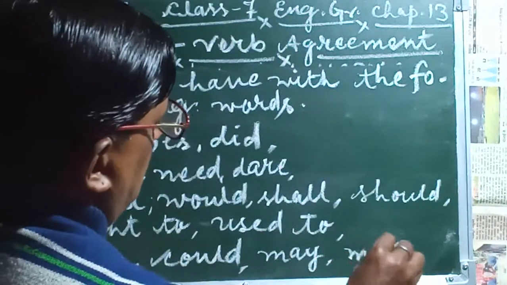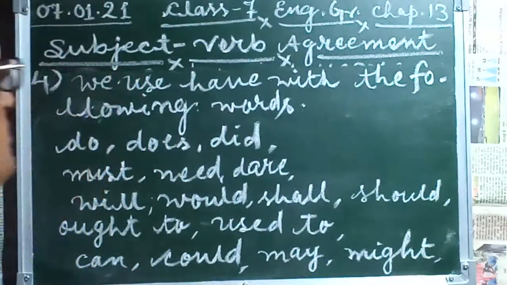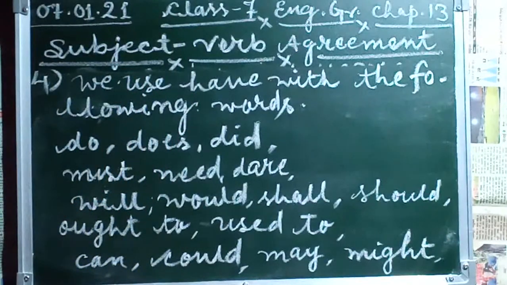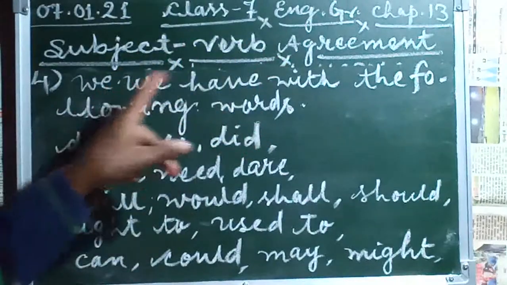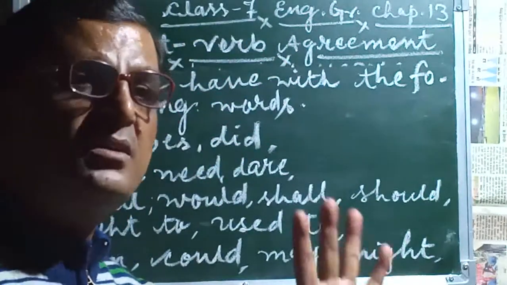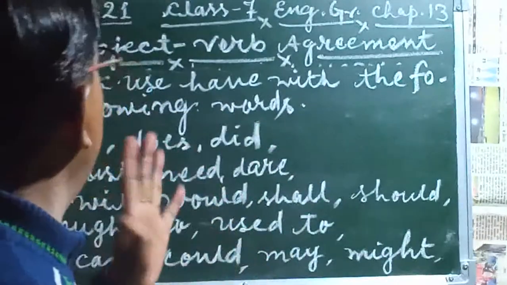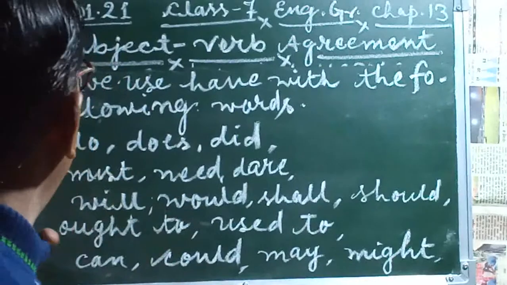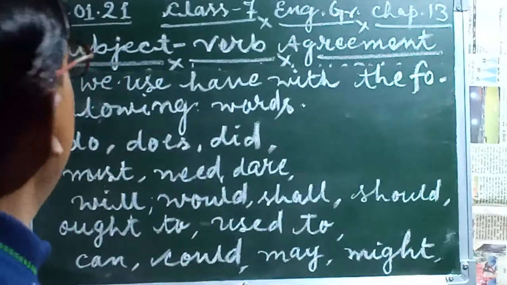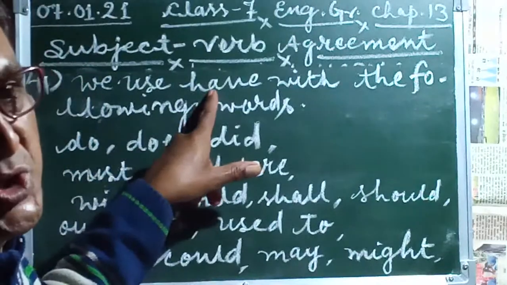When such forms of the verbs come here, we use have, whether it is in negative form or question form. In all the conditions we use have with these verbs.